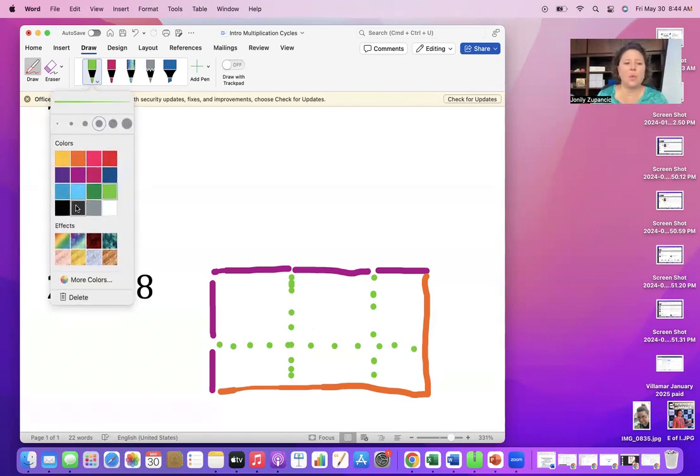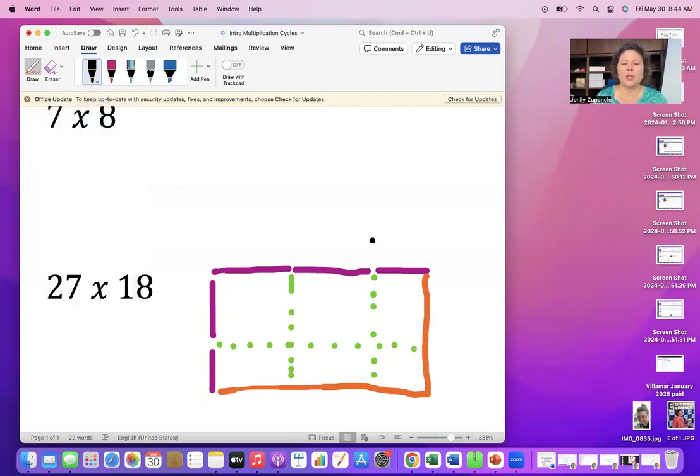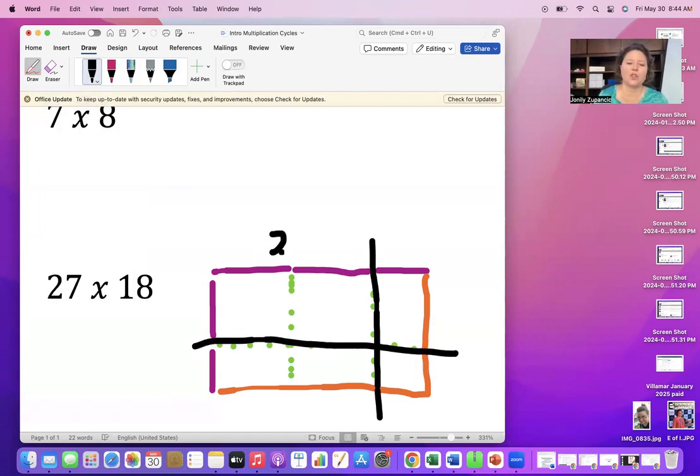Now, if I use one more color here, with two-digit by two-digit multiplication, we want to show two parts. We want to show that 20 and the 7 and the 10 and the 8. And then we can fill in these pieces.